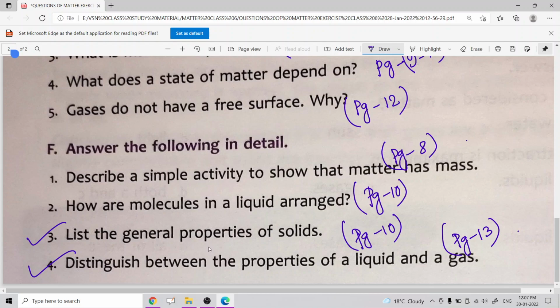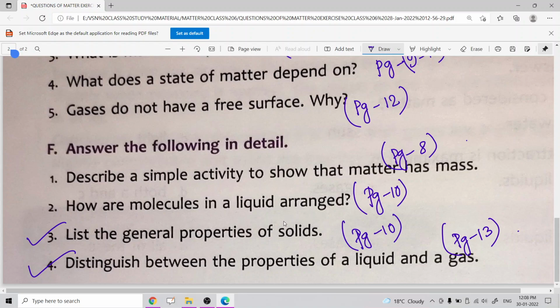Liquids can flow, but gases flow easily in all directions. If you compare liquids and gases, you can also say that liquids have a definite volume, but gases have no definite volume. The next one, you can say that liquids are slightly compressible, whereas gases are highly compressible. So these are the differences between liquid and gas.